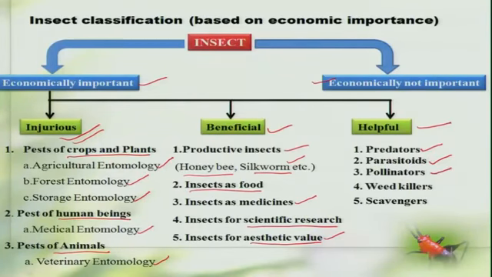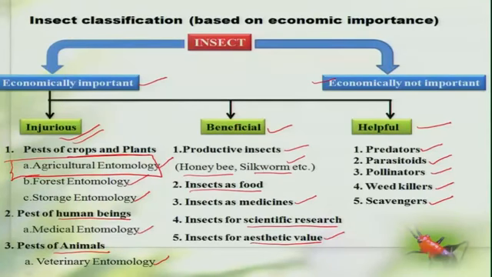The majority of groups of insects like bees and butterflies do the pollination service, which is helpful, and some insects which feed on plants considered to be weeds, we refer to as weed killers. And of course, many insects help in many ways by decomposing waste material, and they are referred to as scavengers.